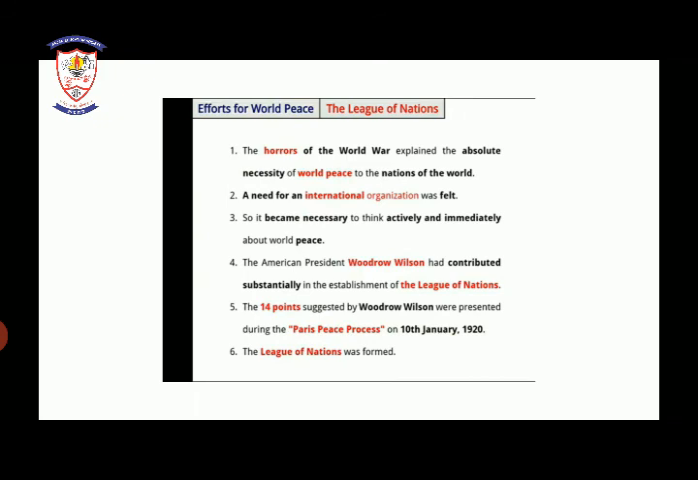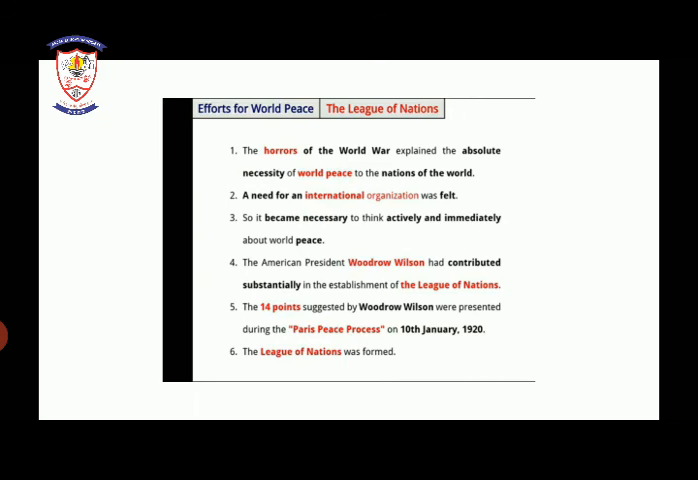First is the League of Nations. The horrors of the world war explain the absolute necessity of peace among the nations. As we have seen, there was the First World War, due to which people faced a lot of problems. A need for an international organization was felt. So due to all these wars, there was a need to establish an organization. It became very necessary to think actively and immediately about world peace.